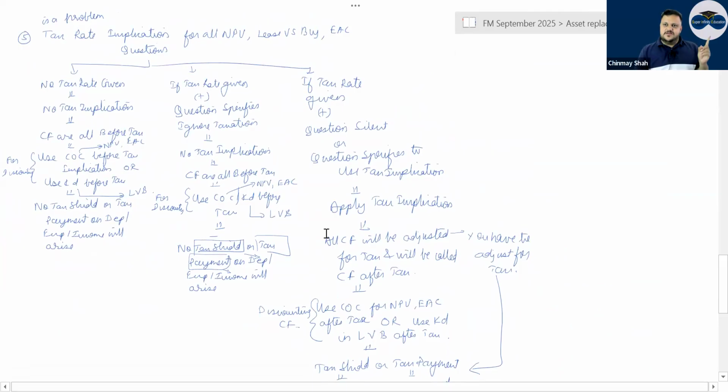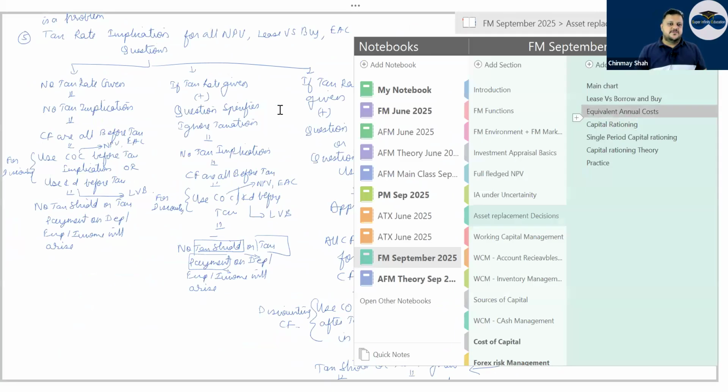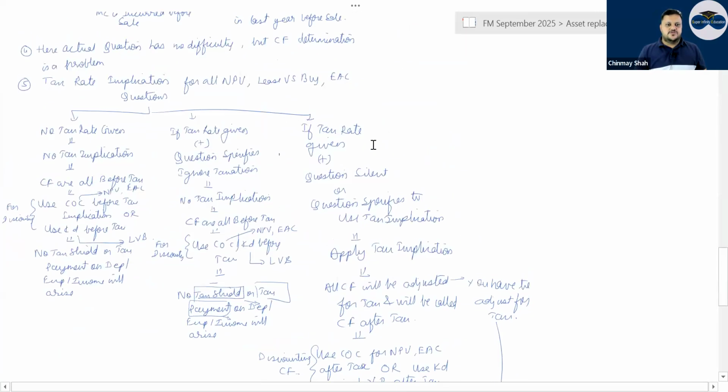Here generally in lease versus buy, what do you use? In lease versus buy you use the KD rate. Here you use the cost of capital, that is the WACC rate. Correct? That is how equivalent annual cost works out.